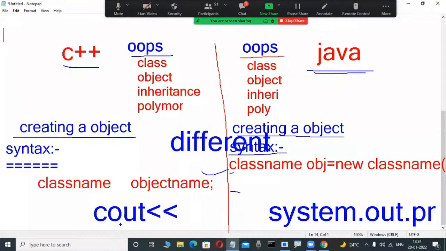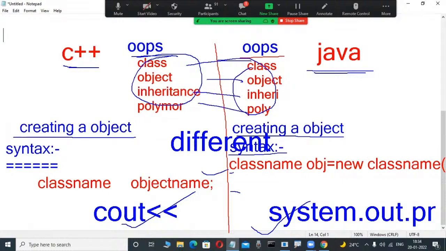Functions are also totally different in these two object-oriented languages. But conceptually, OOP concepts are the same or not? Same. What is a class, what is an object, what is inheritance, what is polymorphism? Same, but syntactically totally different. Why? Because those are two different languages, two different products from different companies. That's why functions and syntax are different.